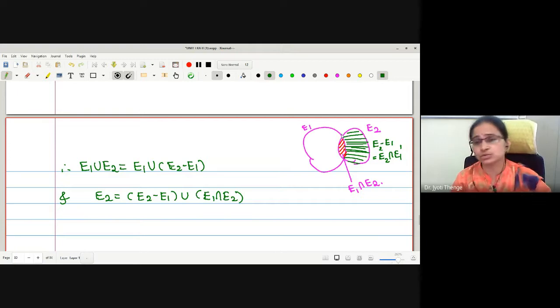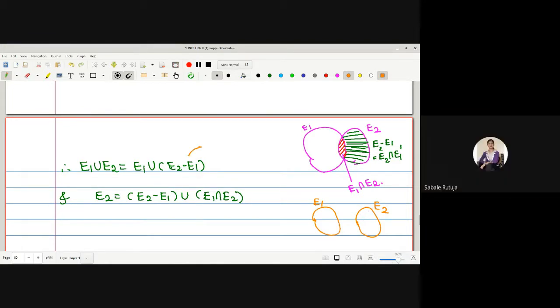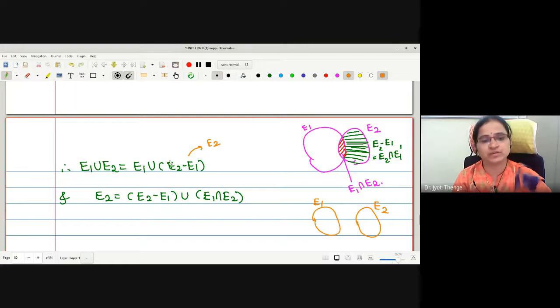Now this is true in the case we have discussed by taking intersection of E1 and E2. If these two are not intersected, if these two are disjoint sets, what will happen? Whatever we have written is correct or not, that we have to think simply. What is E1 union E2? This is E1 union E2. What is E2 minus E1? It is E2 itself. Therefore, this gives us the value.